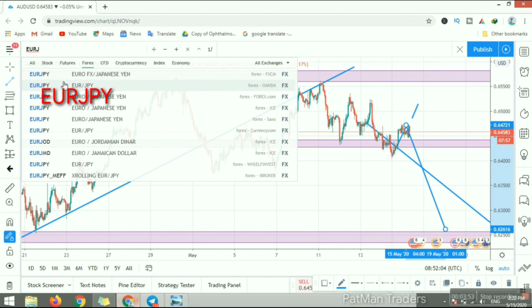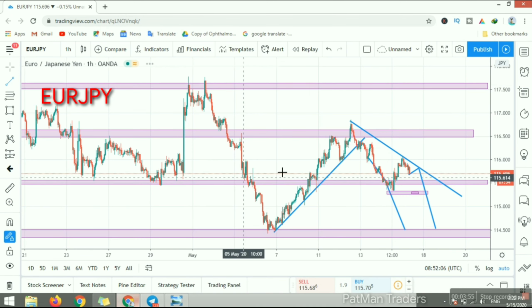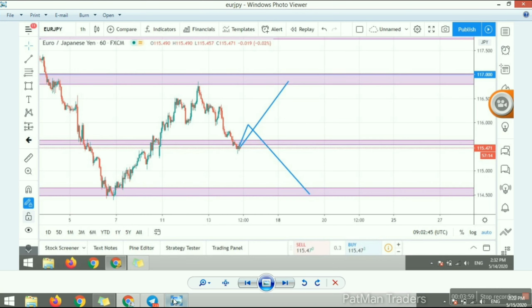Euro JPY. The next level move for Euro JPY is some little bit of retracement and then it will fall down. Otherwise it will directly go up to the next level resistance.